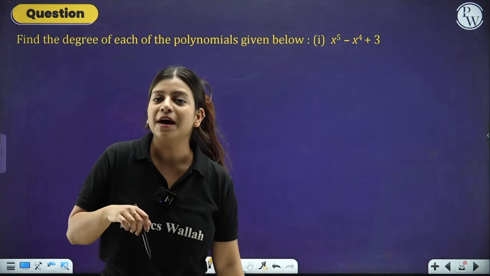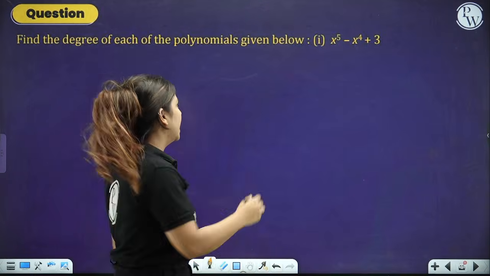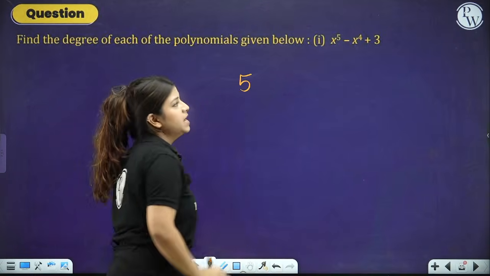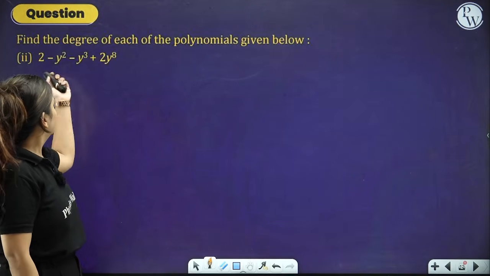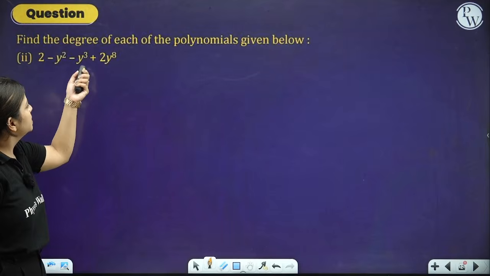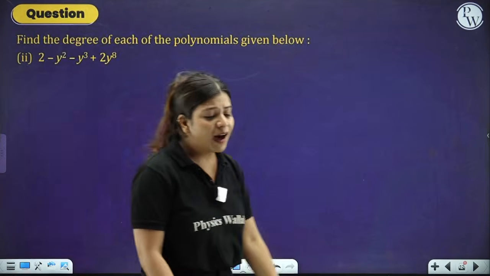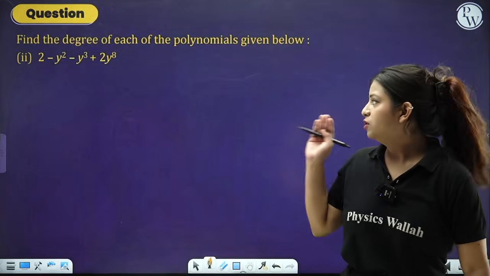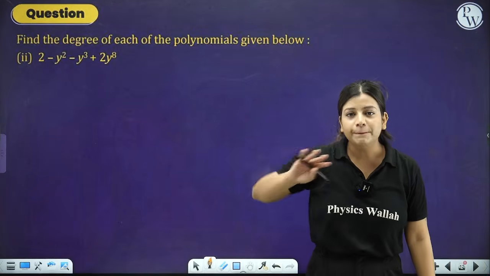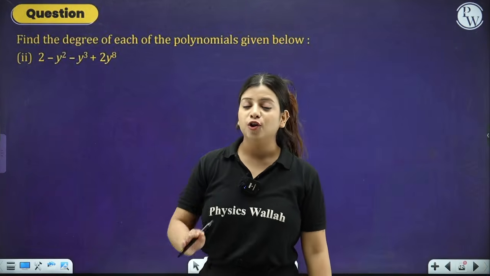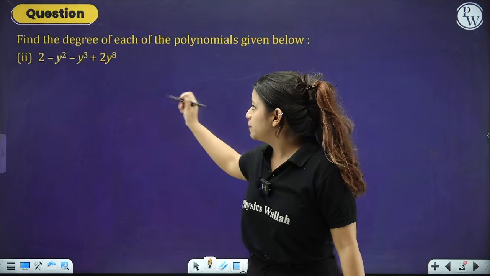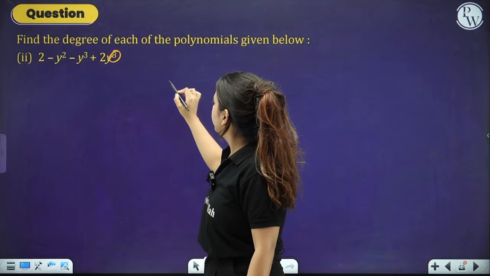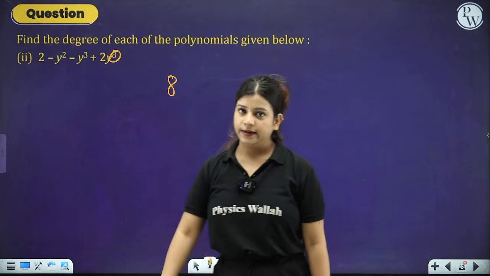The highest power of this expression is 5, so the degree is 5. As simple as that. Next, 2 minus y square minus y cube plus 2y to the power 8. This is a polynomial in one variable, and the highest power in the whole expression is 8. So the degree becomes 8.